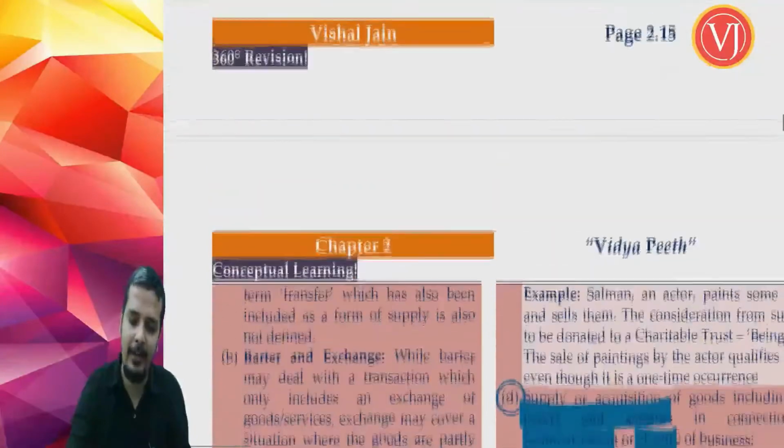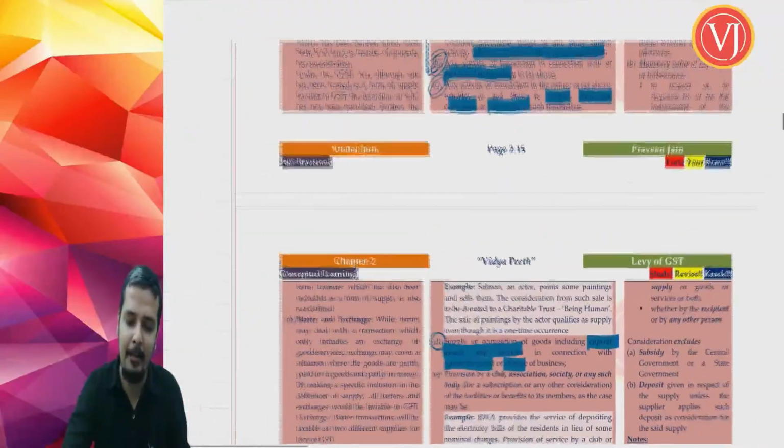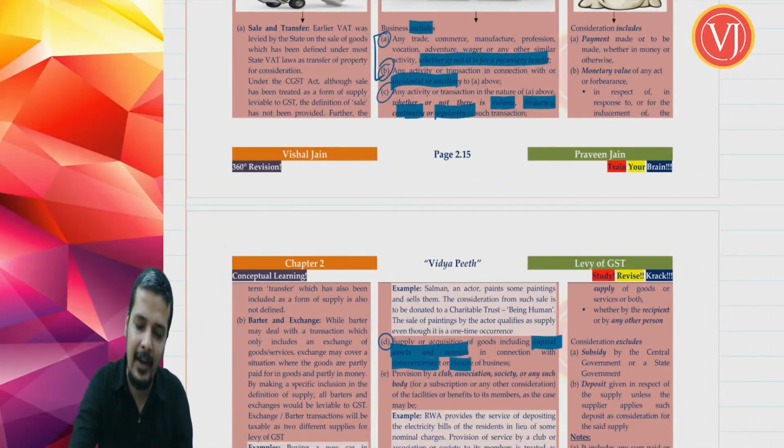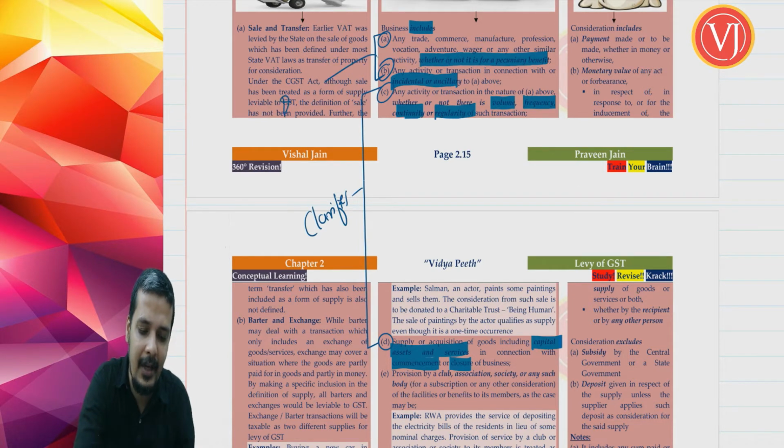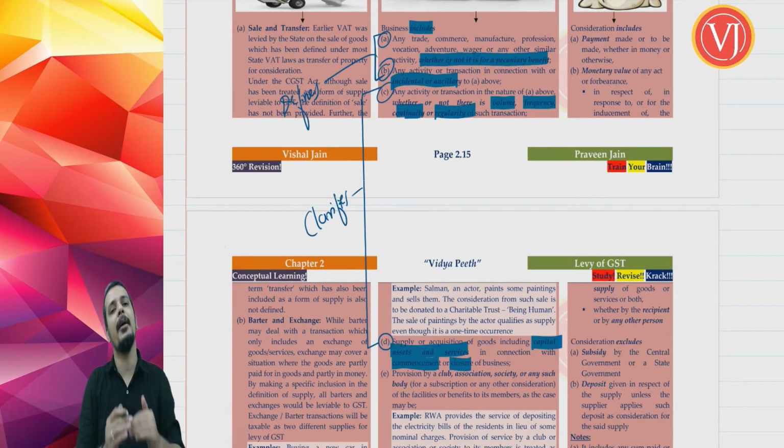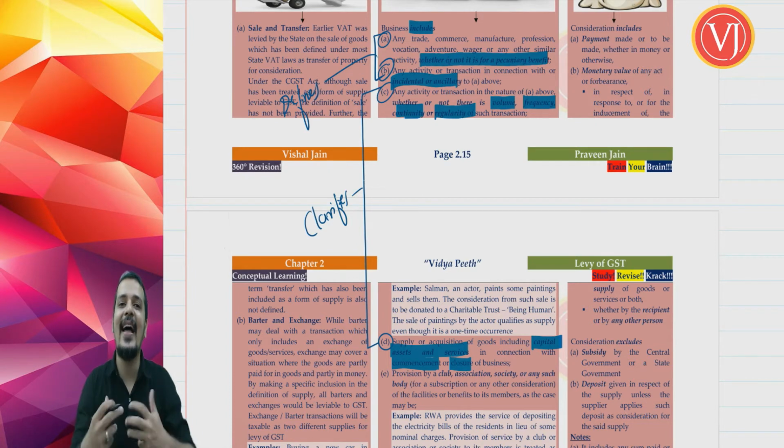Rather, you have to understand that business was defined by point number 1 and 2, A and B. Point number C and D only clarify what is business. Point number A and B define what is business. So the definition of business is given by point number A and B itself. Point number C and D only clarify what is business. They don't define what is business, they only clarify it.